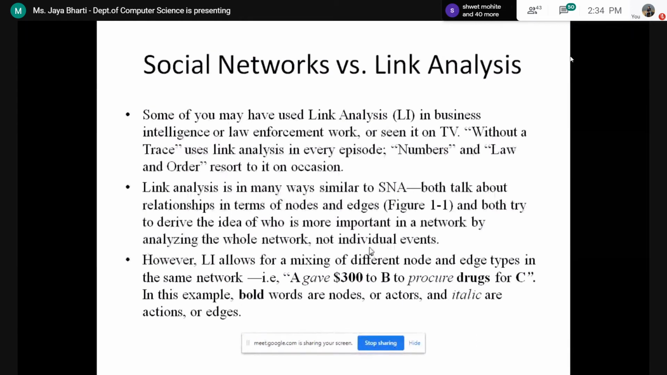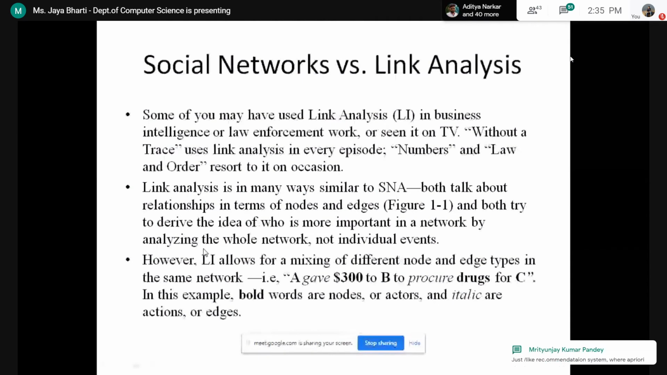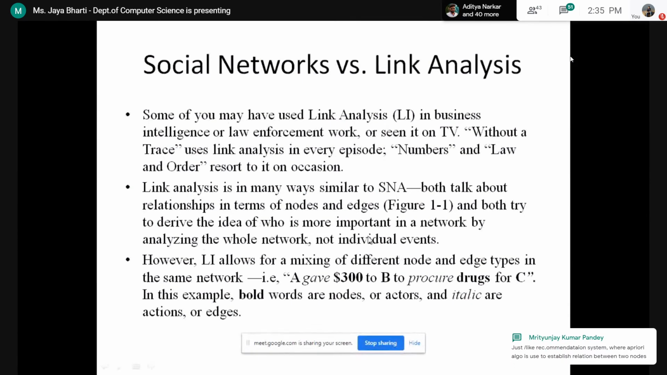So what do we have to do here? In link analysis we are not focusing on the individual event, we are focusing on which node is more important in the whole network. So it is saying that both try to derive the idea of who is more important in a network by analyzing the whole network, not by the individual event.